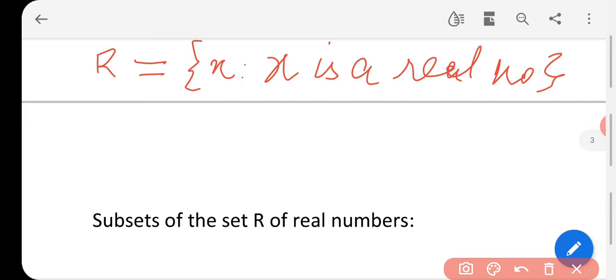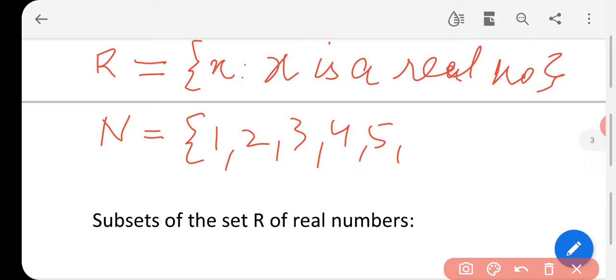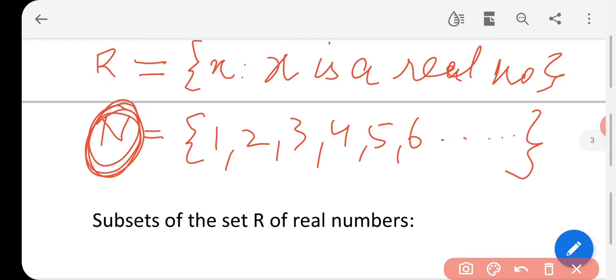Now class, first we have the natural number set, and in the set of all natural numbers what we have? 1, 2, 3, 4, 5, 6, and so on. Yes or no? In the natural number set we have elements 1, 2, 3, 4 up to infinity. Now we know all these elements of set N are members of set R. What does it mean? N is a subset of R.